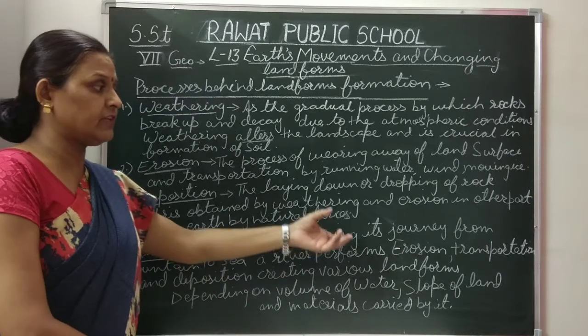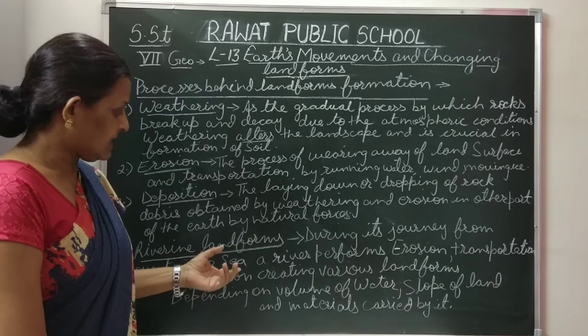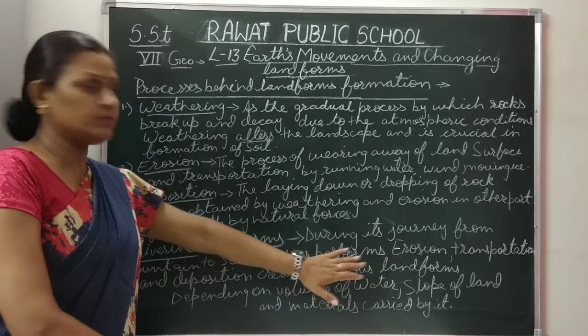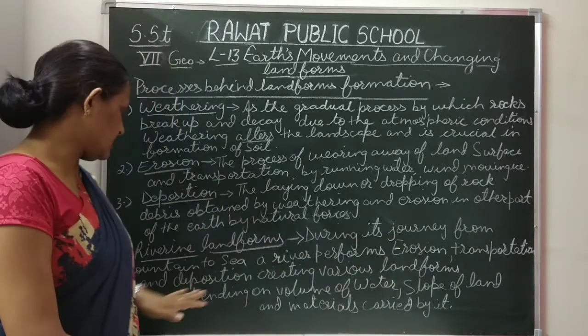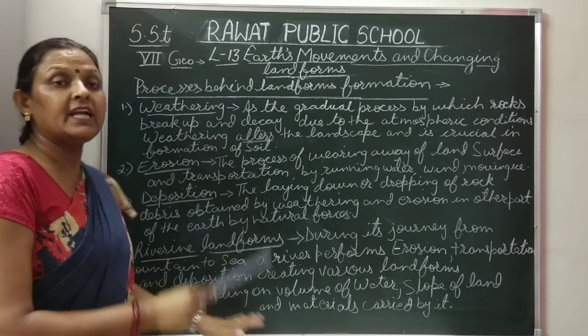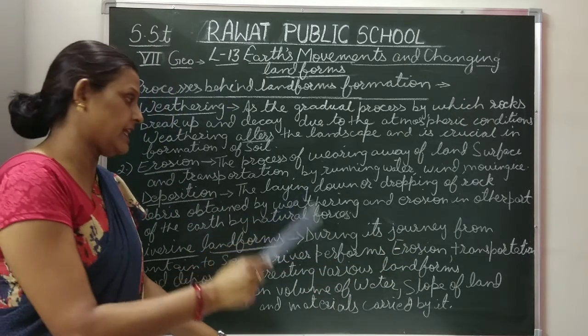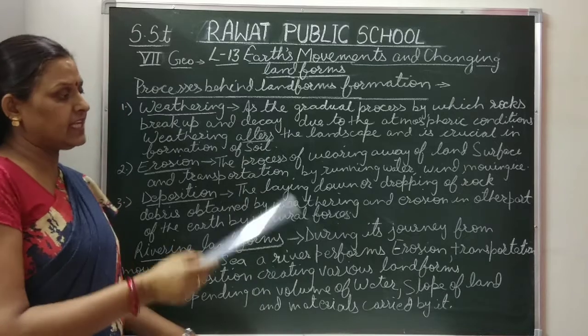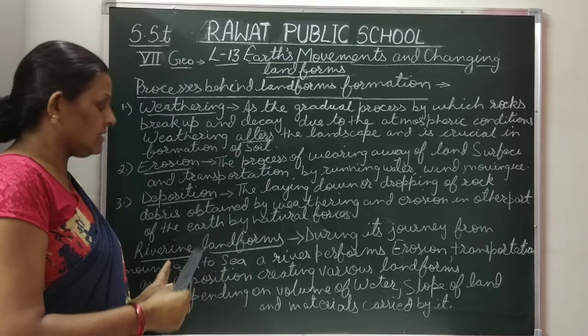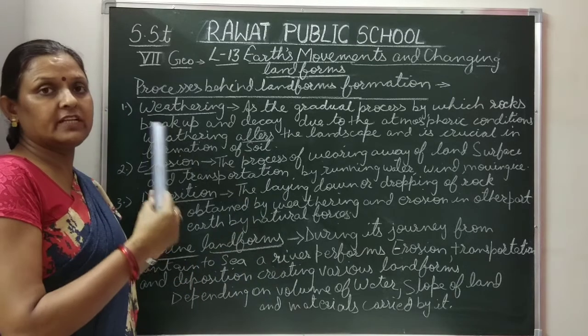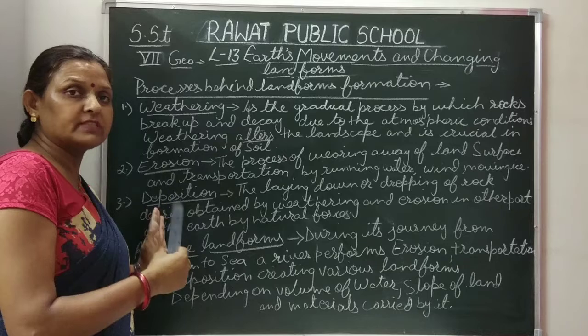So in its journey from source to mouth, a river performs erosion, transportation and deposition and creates various landforms.